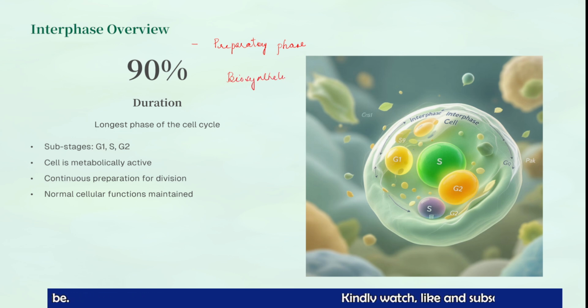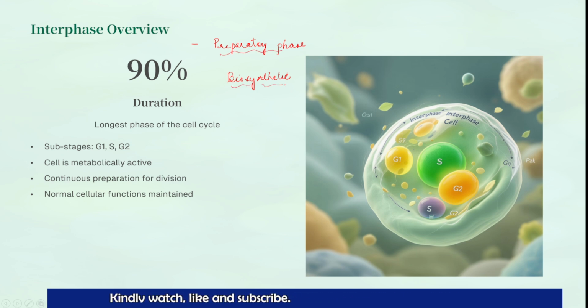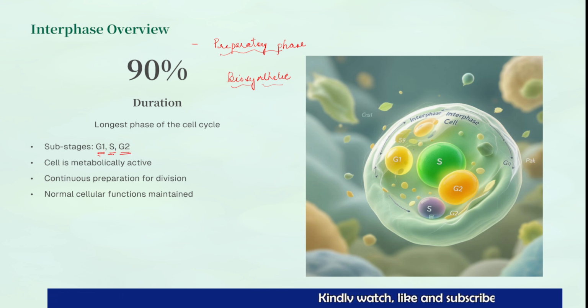Why is it called preparatory or biosynthetic? Because in this phase most of the metabolic reactions and the synthesis of all the components take place. The phase is divided into three substages: G1 phase, S phase, and G2 phase. Remember, G1, S, and G2 are included under the interphase, and that is the longest phase.